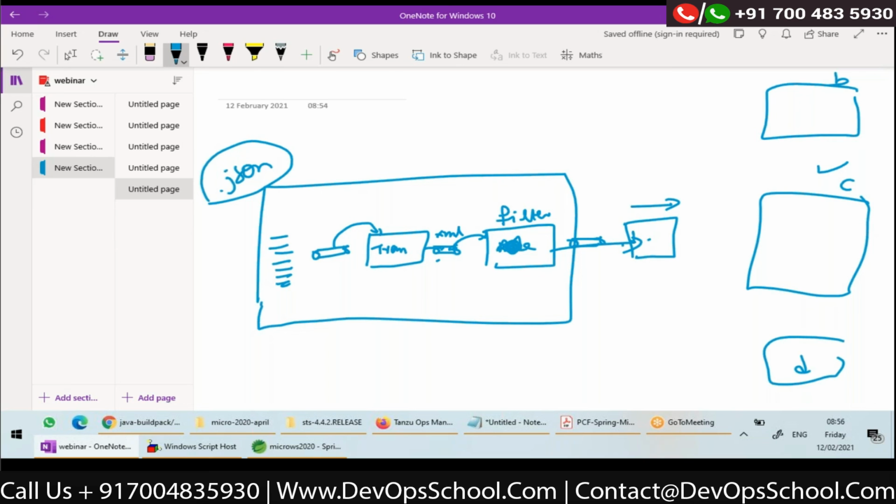So here I can have a component called a router, which will check some conditions and put the message onto either of these queues. So from here, this adapter will take a message to B, or from here, this adapter will take a message to C. This adapter will take a message to D. The router will check some conditions and route the messages to the corresponding queues from where the adapters are taking the message to third parties.